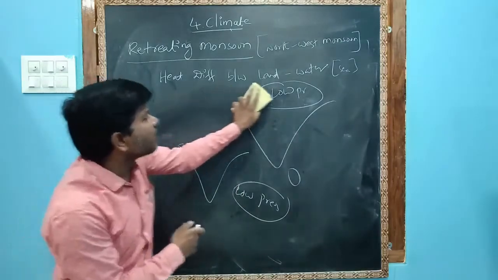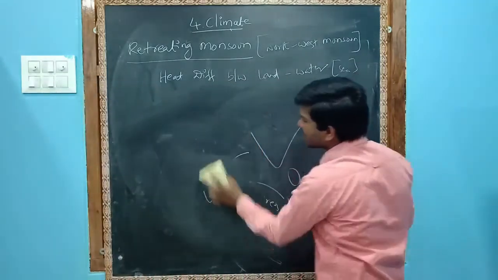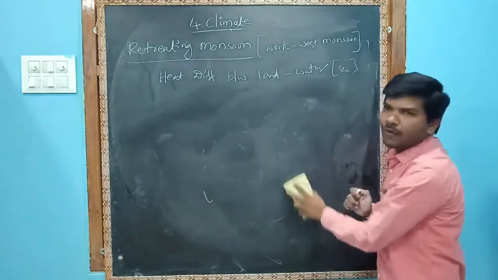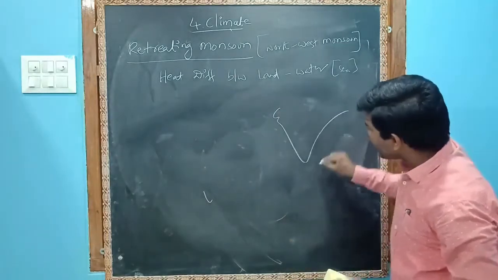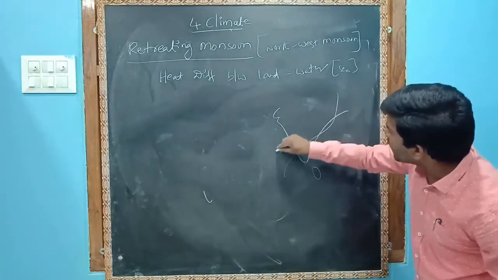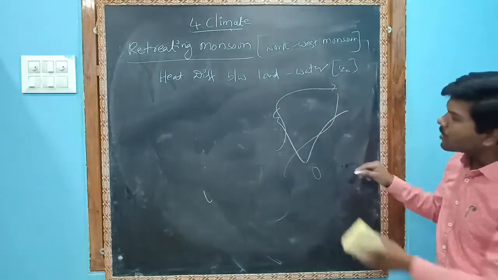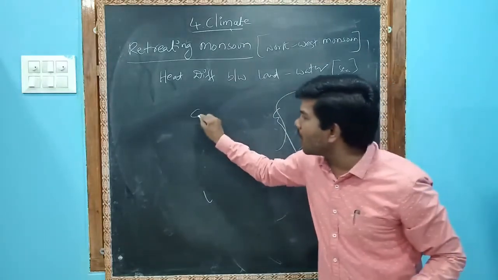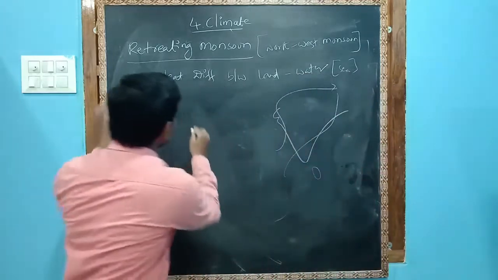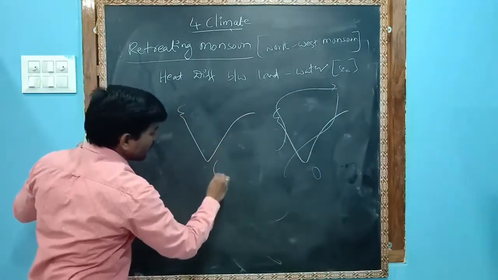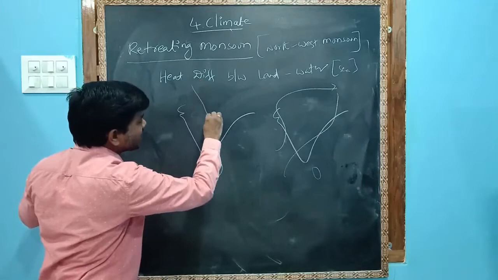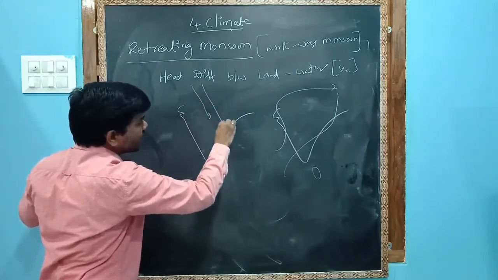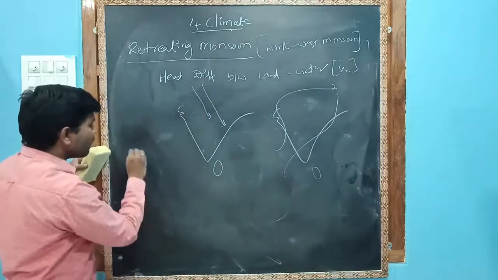Due to the heat differential between the land and sea, monsoon usually forms. Just now I told you, the monsoon went from this side and to this side. The monsoon which went will be withdrawn. The withdrawal of the monsoon is very, very important. Withdrawal of the monsoon will take place from this side. I repeat, withdrawal of monsoon.